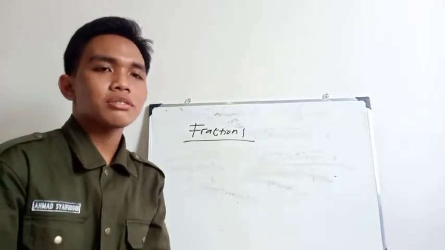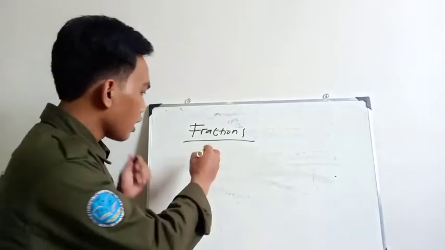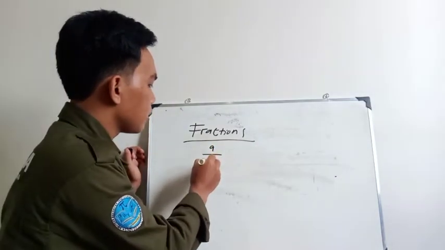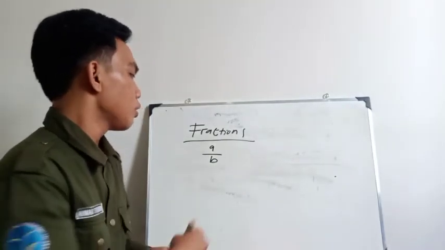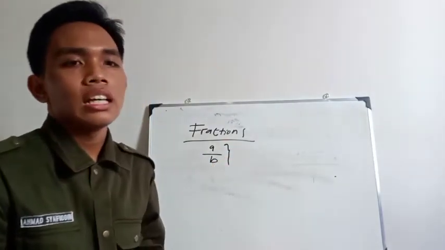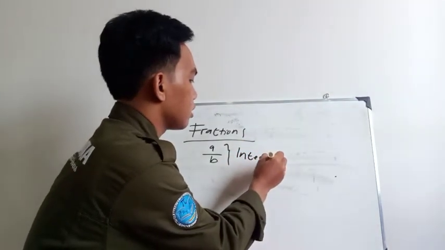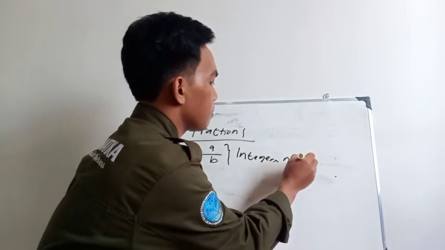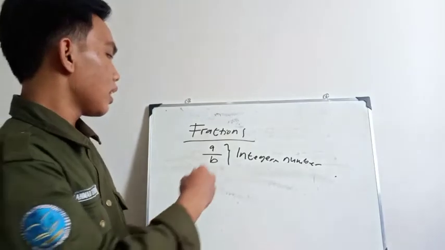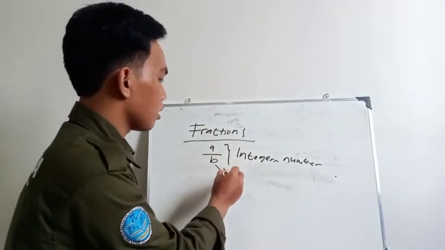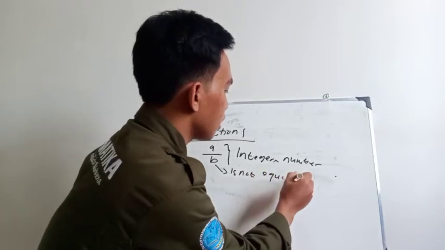Okay, that's right, Aswan. Fraction numbers are numbers that are presented as A by B, where A and B are integer numbers and B is not equal to 0.